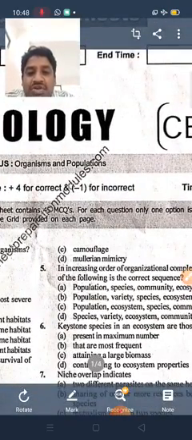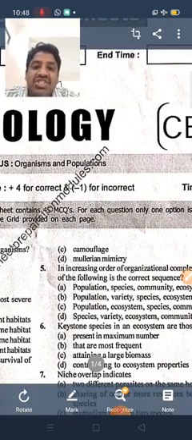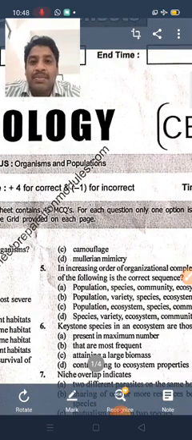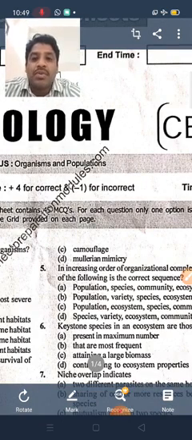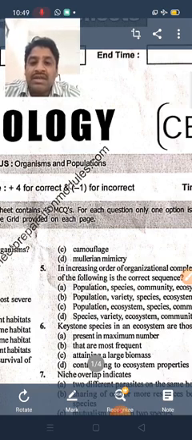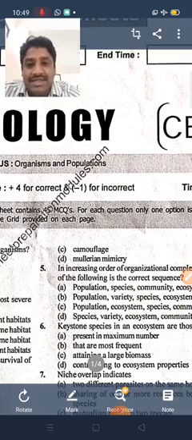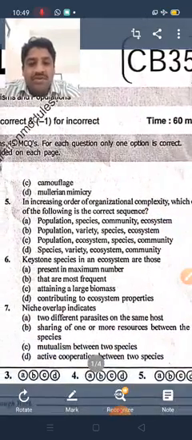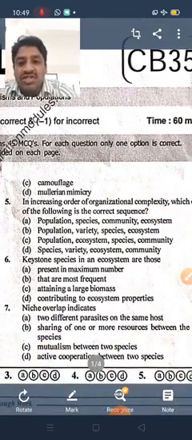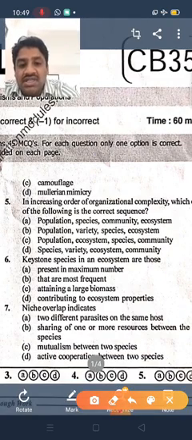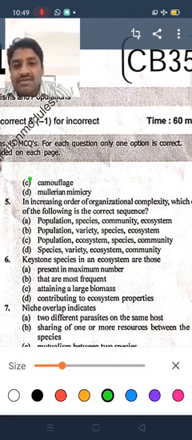Mullerian mimicry means option D. Mullerian mimicry means it is distasteful to the predators, the prey species, or it is distasteful to the predators. We call that one of the examples of Mullerian mimicry. Okay, next, question number 5. So that's the option in the fourth question. C is the right answer.